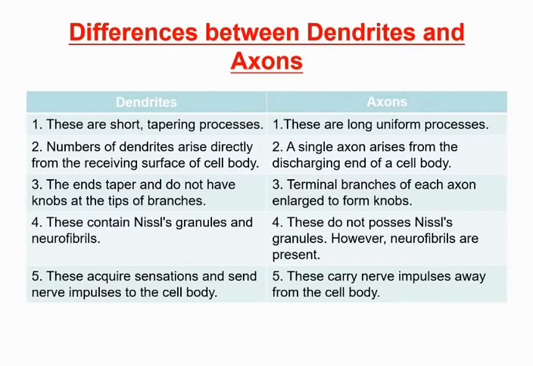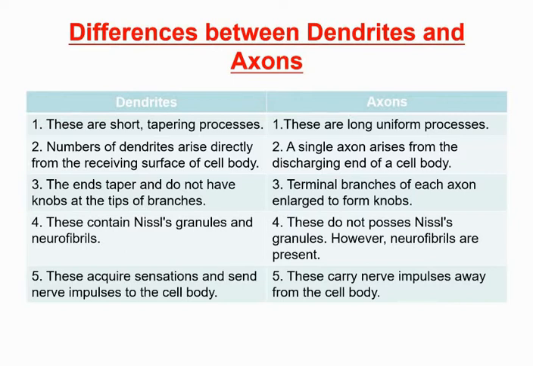Number 2, a number of dendrites arise directly from the receiving surface of the cell body, whereas a single axon arises from the discharging end of a cell body.